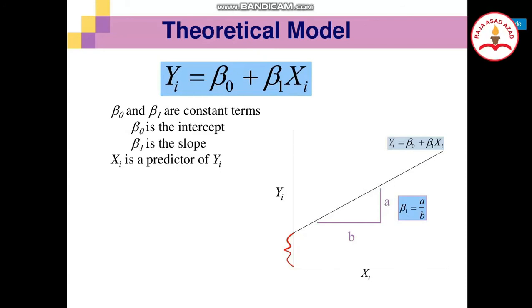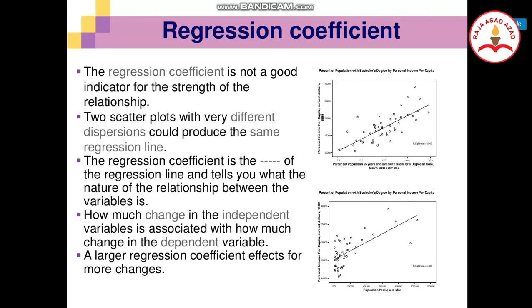And the theoretical model yi is equal to b naught plus b1 xi, where b naught and b1 are constant terms, and b naught is an intercept which is shown in the graph, and b1 is a slope, where b1 is equal to a over b, and xi is a predictor of yi. And regarding the regression coefficient, the regression coefficient is not a good indicator for the strength of the relationship.